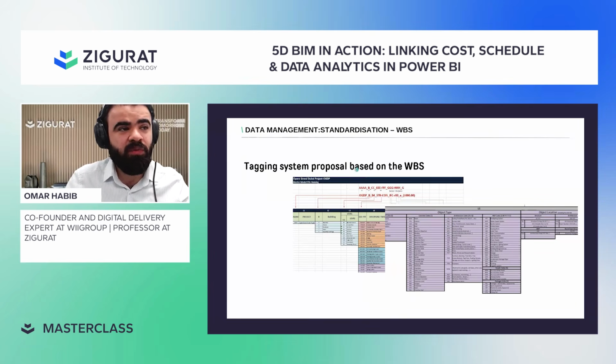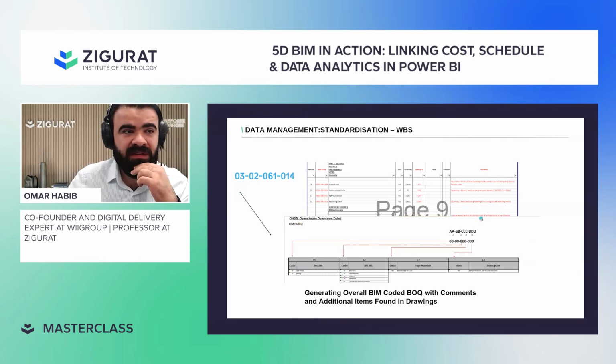So now the tagging system: we will use the tagging system for the ID of the 3D model. We're going to use the logic that you have built in the WBS with the planning team. And then you're going to start breaking down project, building, level, object, discipline. Then you're going to speak about the object in a very detailed manner. So both are going to help you now. This will be your naming convention, and it will be used for the model itself. It will be an agreed breakdown between you and the planning team. And then you're going to add the activity ID within every model you have regarding this element or this ID. And this is how it's going to look with the BEQ.